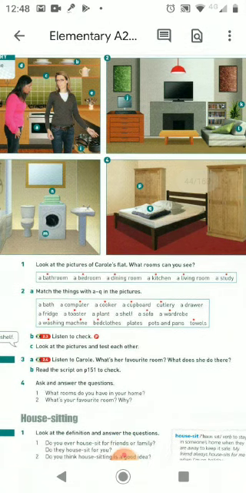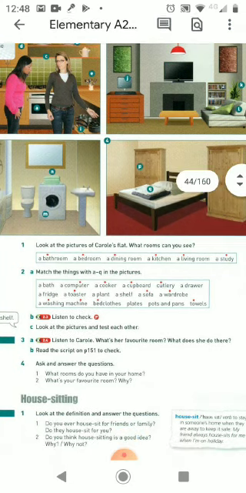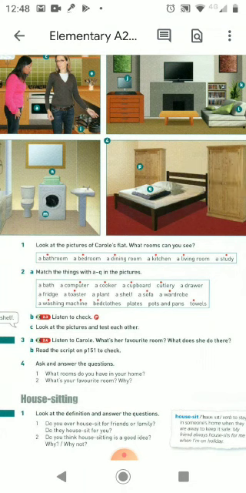In the vocabulary, we've got a bath, a computer, a cooker, a cupboard, cutlery, a drawer, a fridge, a toaster, a plant, a shelf, a sofa, a wardrobe, washing machine, bedclothes, plates, pots and pans, and towels.